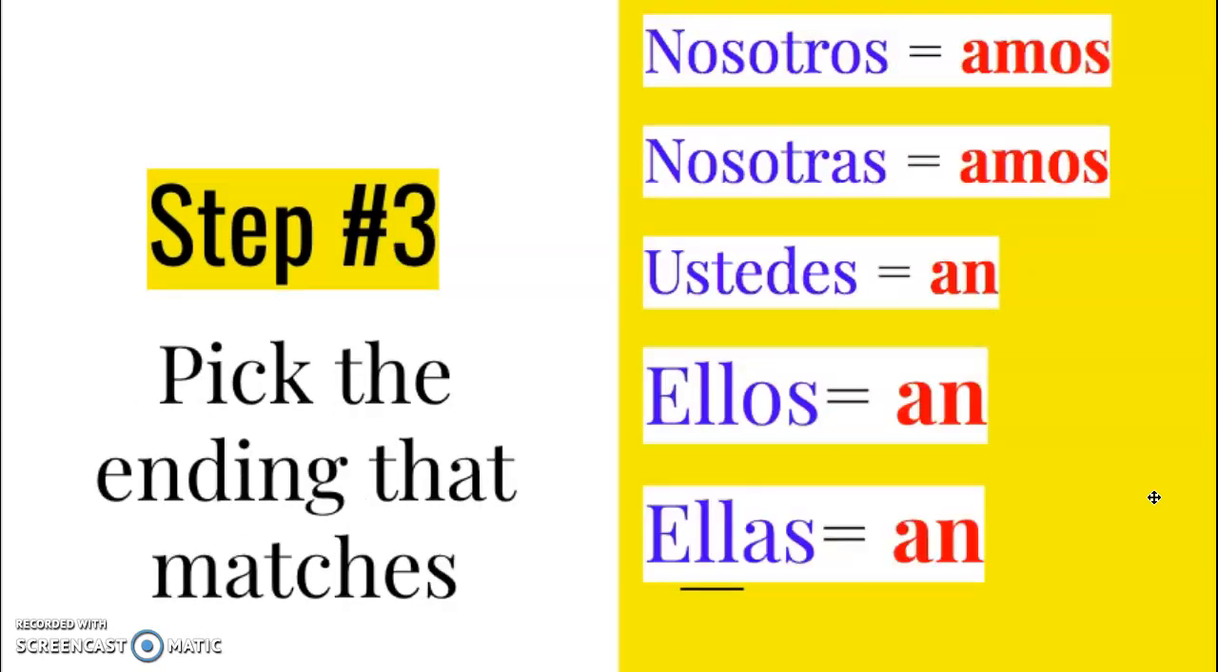So each pronoun has a specific ending that goes with it. We use amos for nosotros or nosotras, because again, remember, our verb endings don't care if it's a masculine or a feminine group or a person. The verb endings will stay the same. So nosotros or nosotras both use amos. Everything else uses an. So ustedes, ellos, ellas, they all use an. So there's only 2 plural endings for AR verbs. So you just have to remember which one goes with which, see?